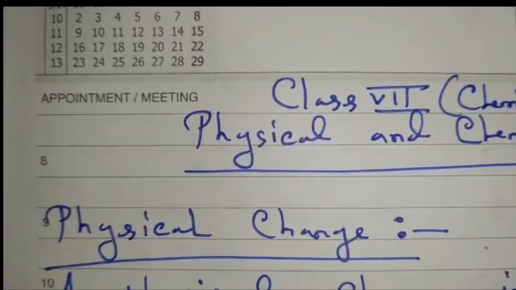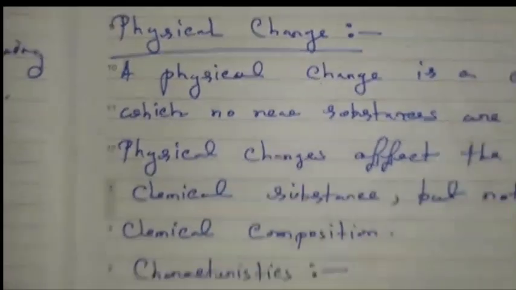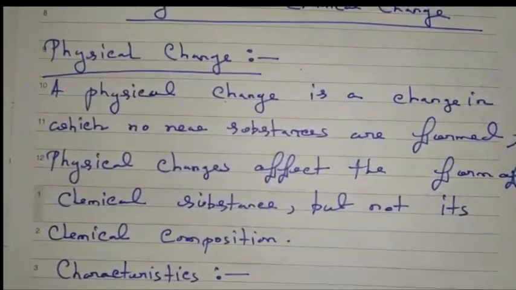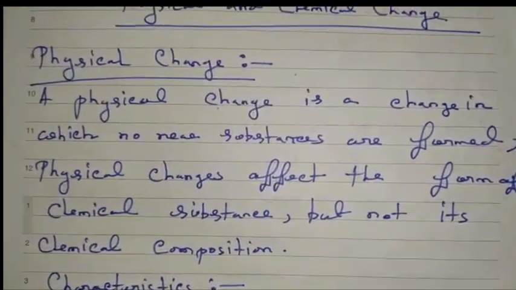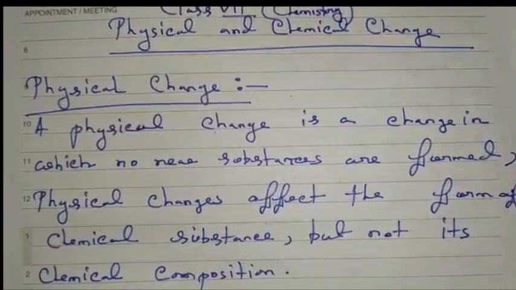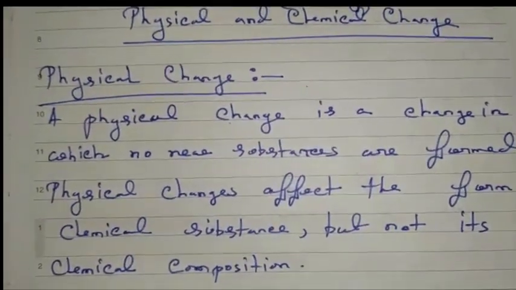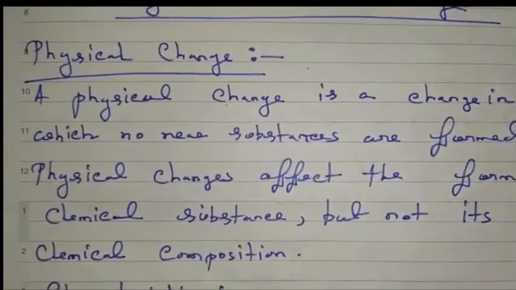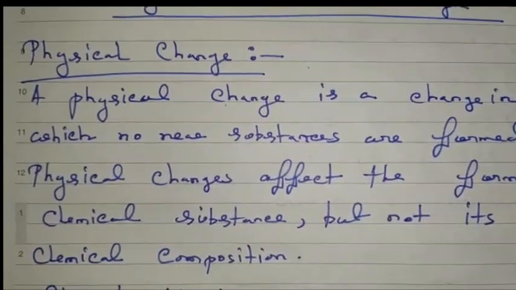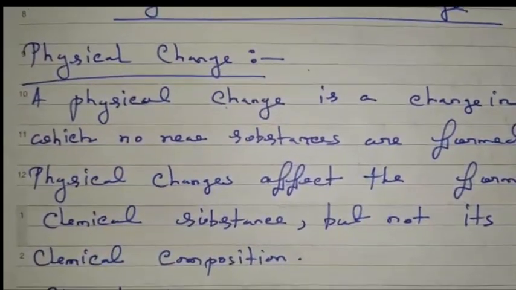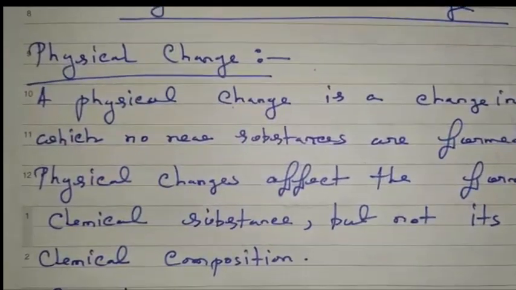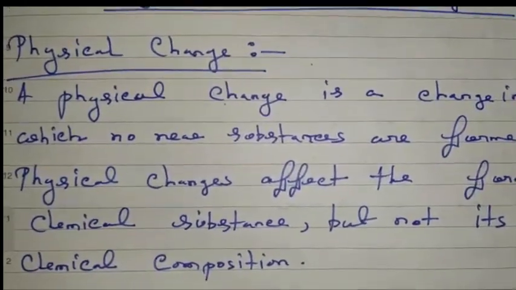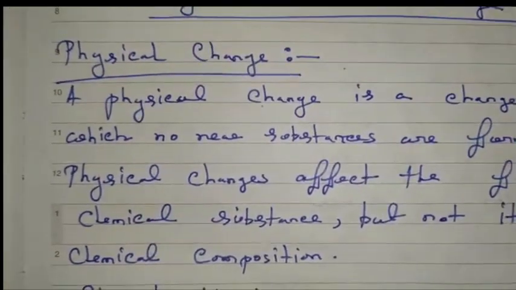So what is the definition of physical change? A physical change is a change in which no new substances are formed. Physical changes affect the form of a chemical substance but not its chemical composition. Suppose the melting of ice. If we melt the ice by heating, it will convert into water. If we freeze the water again, it will convert into ice. So the change is reversible and temporary, so we can tell it is a physical change.